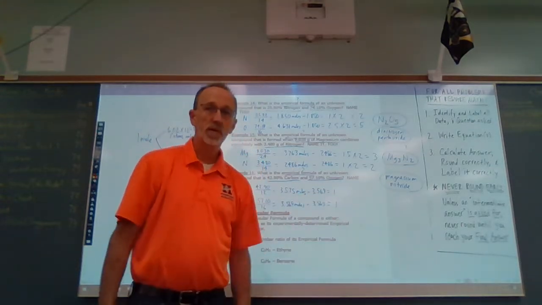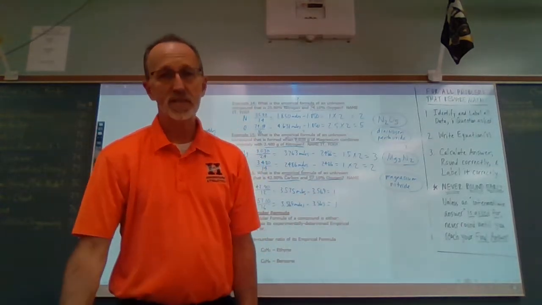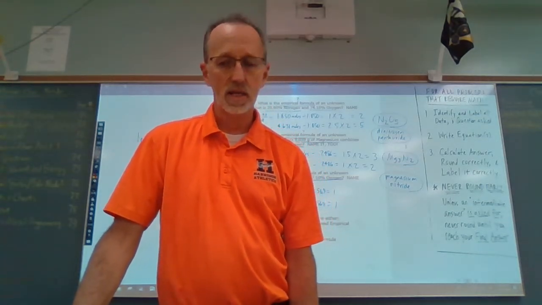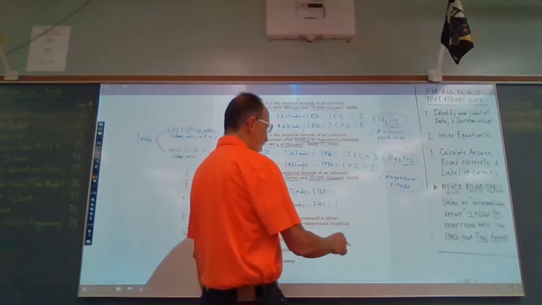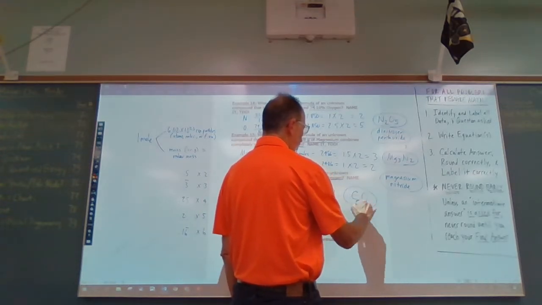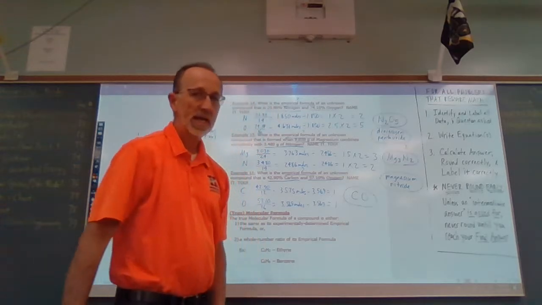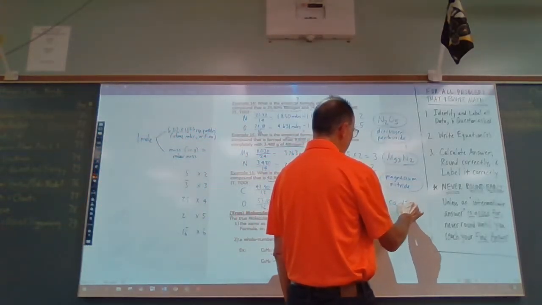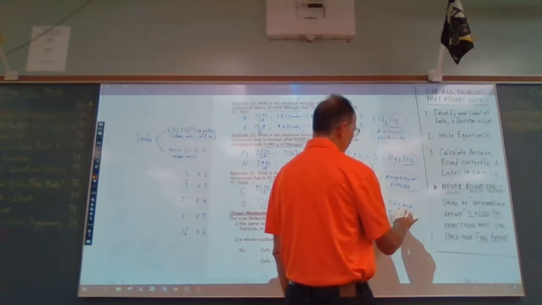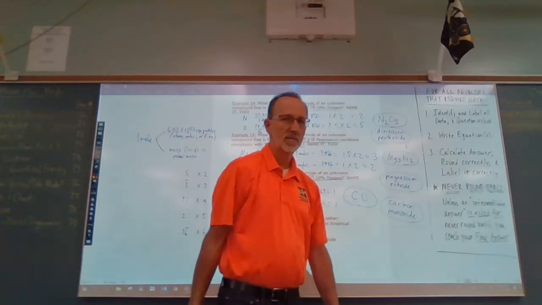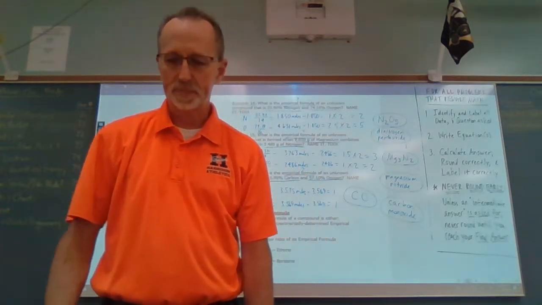So these are both whole numbers after step 2, which means step 3, multiplying by some whole number, is not necessary. And so it's just one of each, which is CO. And again, that's a molecular compound, so we would use prefixes. This would be carbon monoxide. Remember, we don't use mono if there's only one in the first element. We just use the first element's name, carbon monoxide.